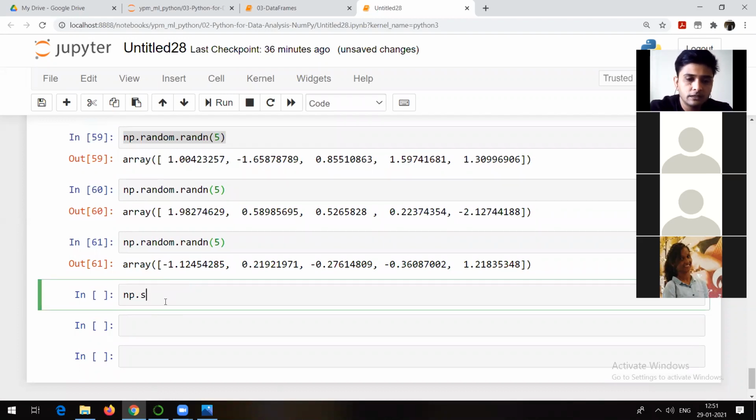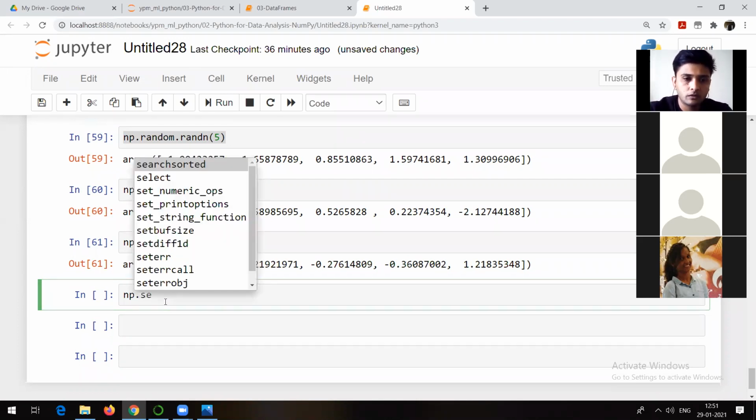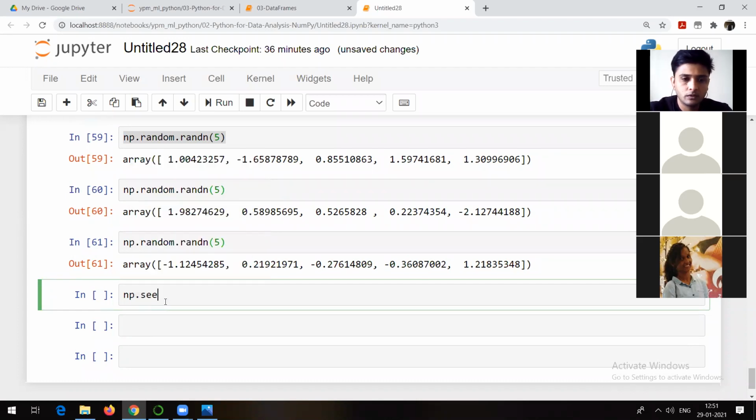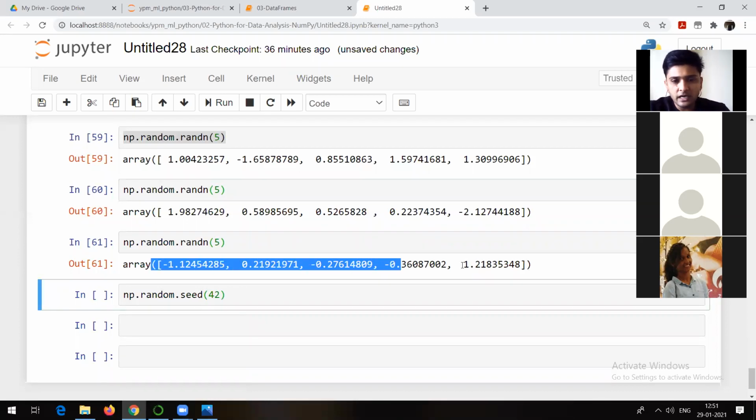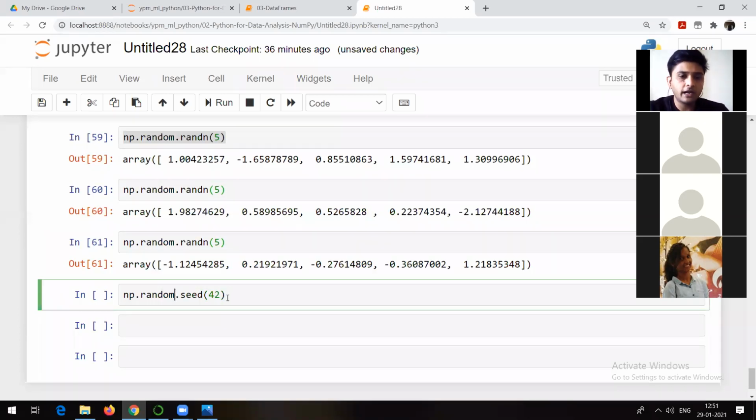So np.random.seed. What is the meaning of this one? Suppose I try to run it like this. Now see what's going to happen. These are the random numbers which are generated, right? After that, I execute np.random.seed, put it, run it. After that, I am once again running this particular command.